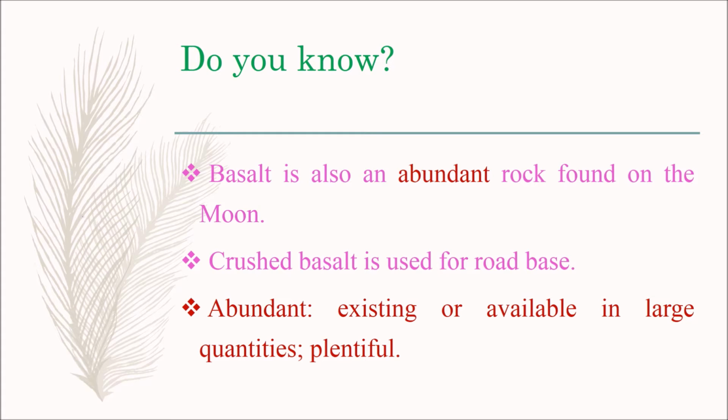Students, do you know basalt is also an abundant rock found on the moon? Here, abundant means existing or available in large quantities. In other words, abundant means plentiful. So, basalt is also an abundant rock means it is existing or available in large quantities found on the moon.